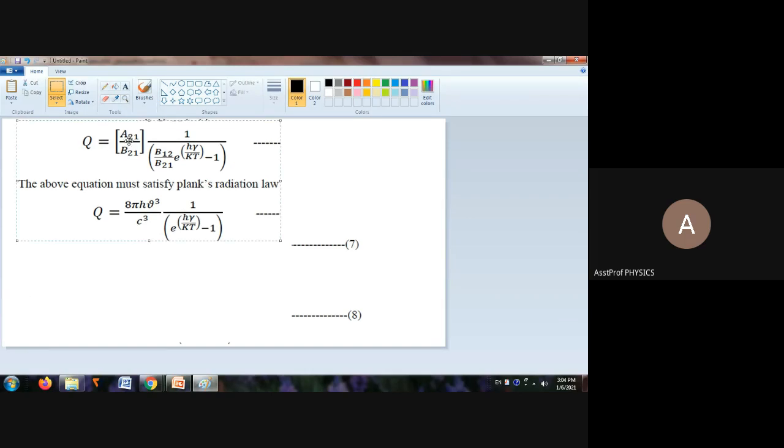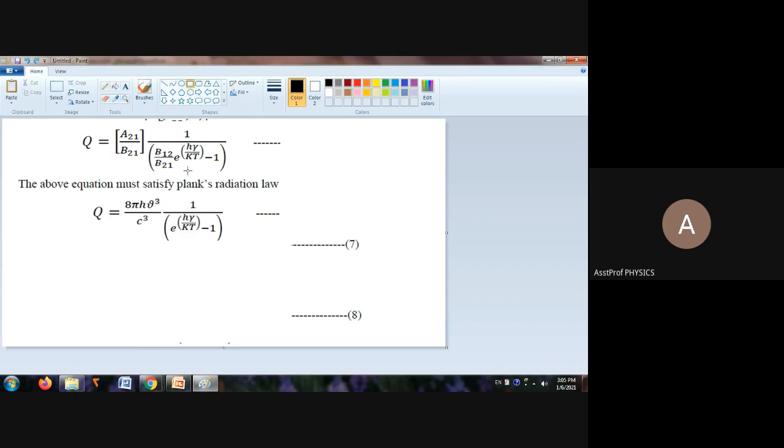See the terms parallel to one another. These two terms appear to be the same, and these two sets are to be written separately. So from this equation, by comparing 7 and 8, A21 by B21 is written as 8 pi h nu cube by c cube, and these two terms are to be written.